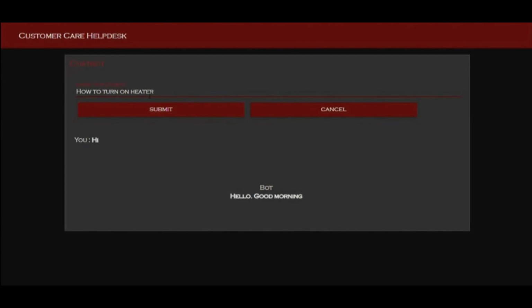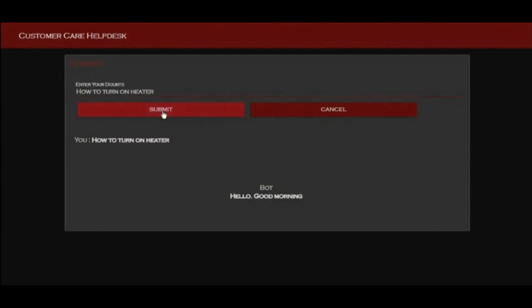Let me submit it. At this time the bot answers this question from my Watson Discovery service, in which I uploaded another manual in the Linux section, a manual on how to turn on heaters. So this query's answer comes from that Discovery service.